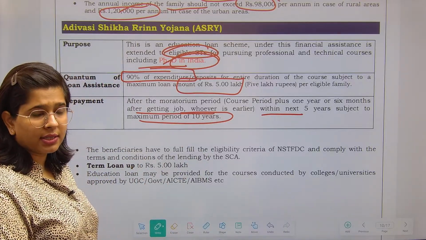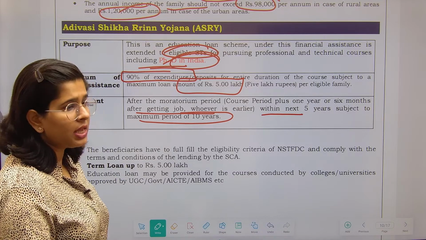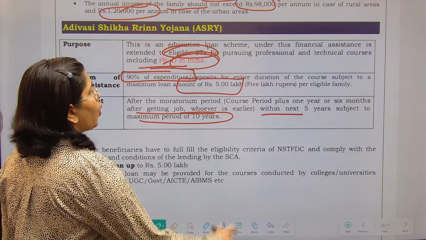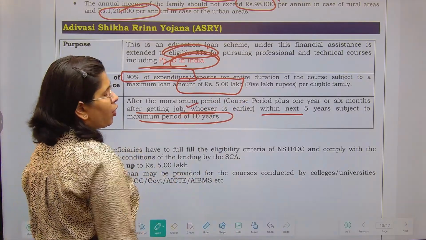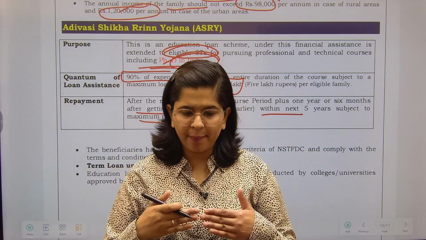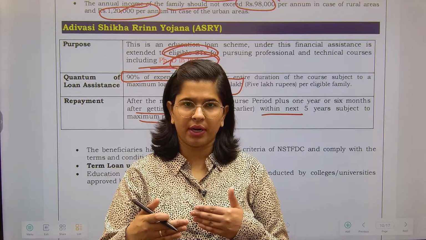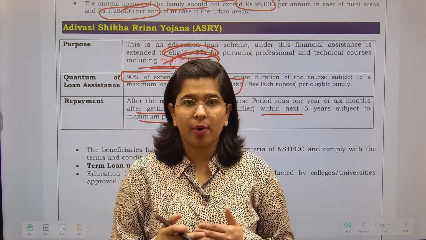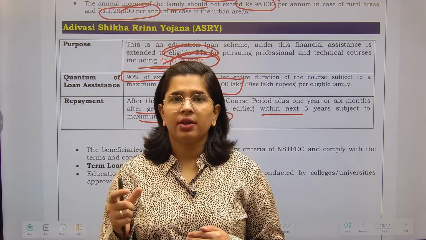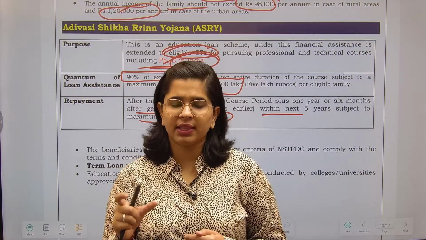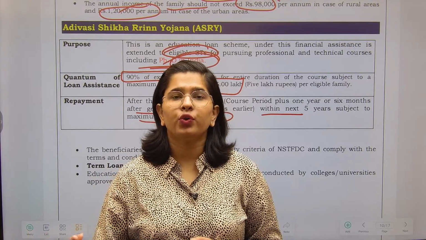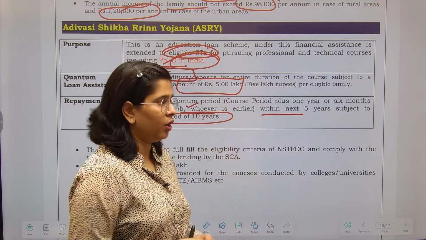In this particular scheme, this is going to be the moratorium period. Means during the course period, we are not going to demand loan repayment. Even 1 year or 6 months after getting the job, whichever is earlier. That means, if you did not get a job once you completed the course, after that 1 year will be counted. In case you did not get a job, still you have to repay the loan. And after the course, 6 months, in case you got the job, then the 6 months time period will be considered as a moratorium, and after that you are going to repay this particular loan.